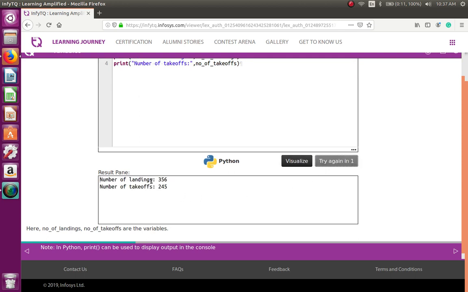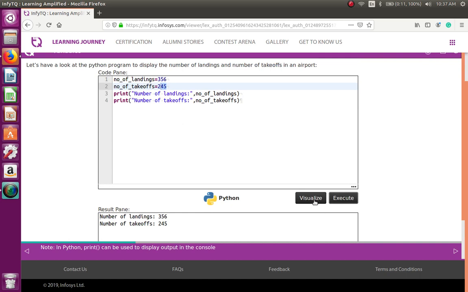Yes, number of landings 356, number of takeoffs 244. I want you to visualize this. Please look at this. Visualize is very, very important. It will show you line by line execution. So note, in Python, print can be used to display output in the console.